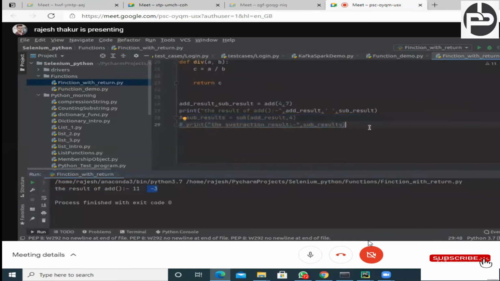Write a function which will return true or false. True or false means if the number passed by the user is divisible by either 3 or 5, then it will return true, else it will return false. I'm giving you 2 minutes, just think about that.